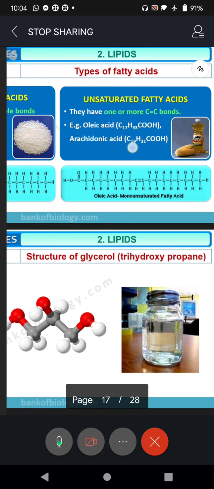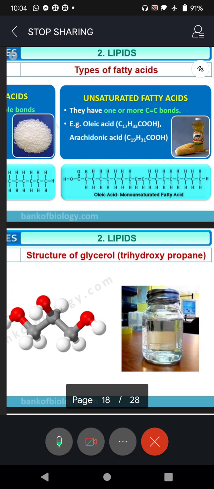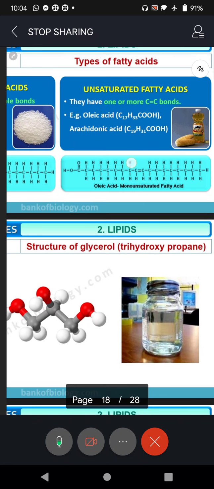And particularly when you go to hotels for your food, basically palm oil is a cheap one and it's not a cleaned one. So the hotel owners across the country will be using this palm oil. And consumption of food items cooked in palm oil will give us a lot of diseases, particularly heart related diseases.